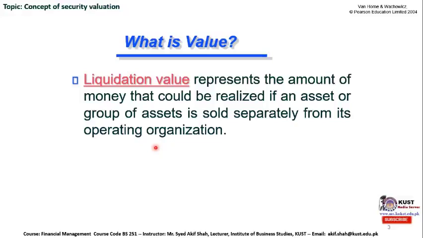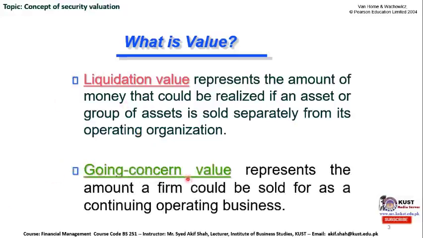For example, you own a smartphone, and you definitely own certain other assets as well, like apparel, bracelets, smartwatches, shoes, a bike, or even a car. Let's suppose you are going to sell your smartphone in the market. The amount of money you realize by selling this asset is known as the liquidation value of your smartphone.